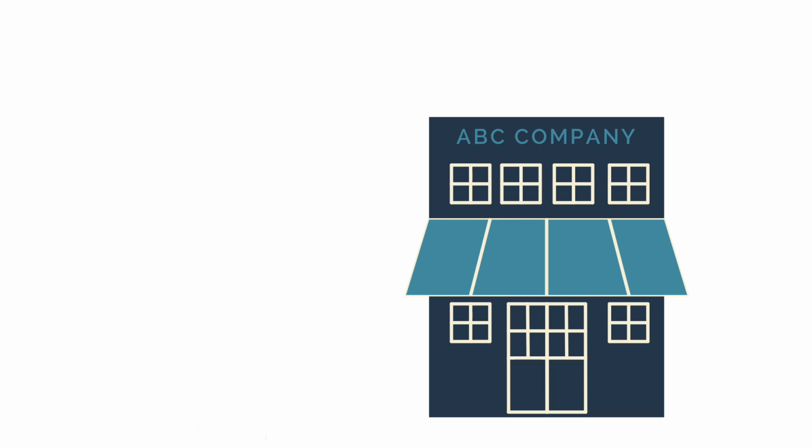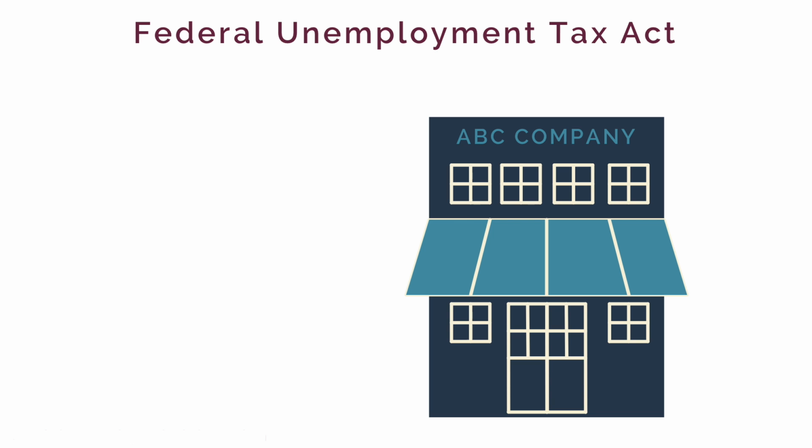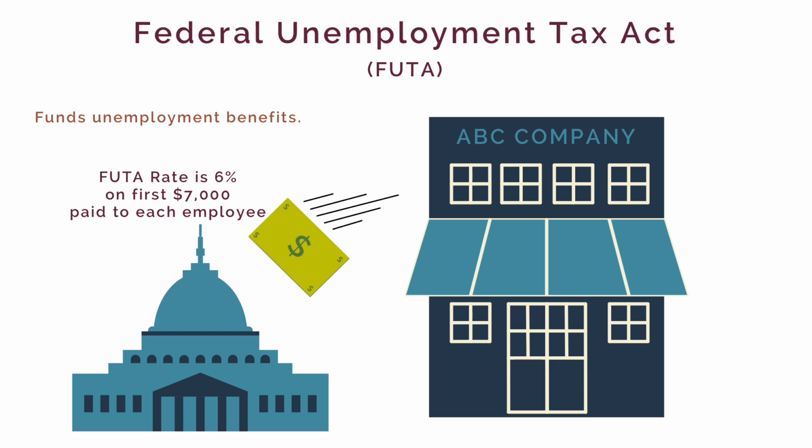The next tax we're going to talk about only applies to businesses, and it is the Federal Unemployment Tax Act, or FUTA. This is a payroll tax that businesses must pay annually or quarterly to fund unemployment benefits for employees who lose their jobs. The FUTA rate for most businesses is 0.6% on the first $7,000 of wages. Most businesses also have to comply with their state's unemployment tax, which coordinates with the federal piece.